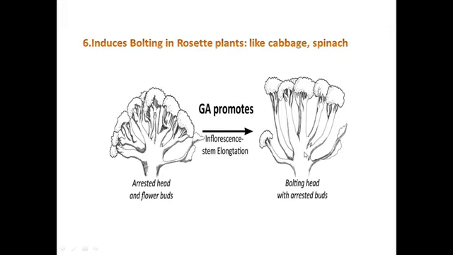The stems elongate, and as a result the internodes elongate. This process is called bolting, and it is induced by gibberellic acid. So gibberellins induce bolting in rosette plants like cabbage, spinach, cauliflower.